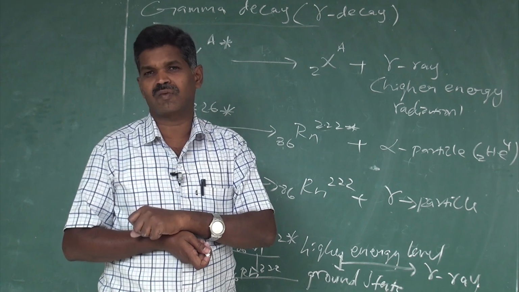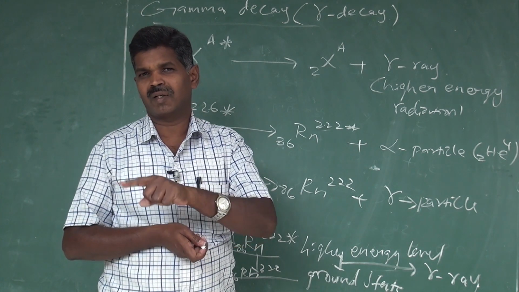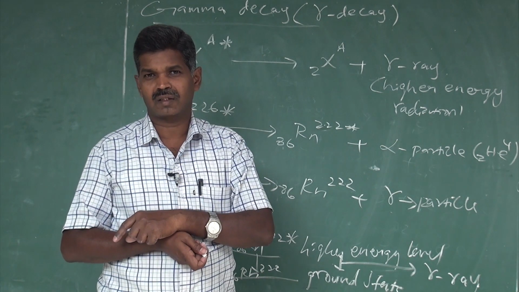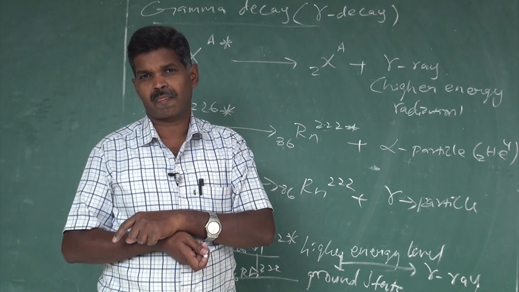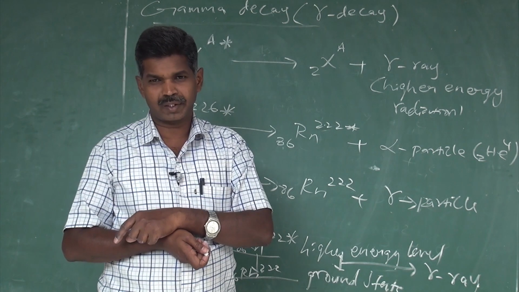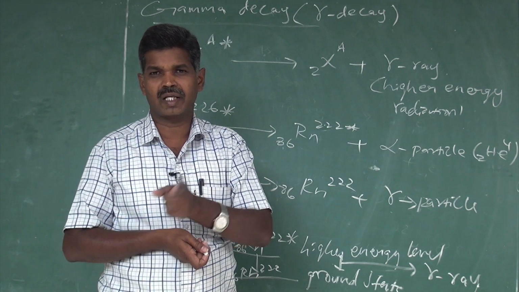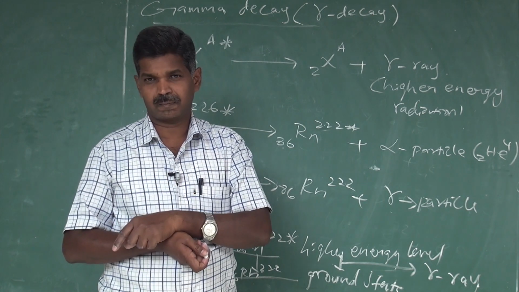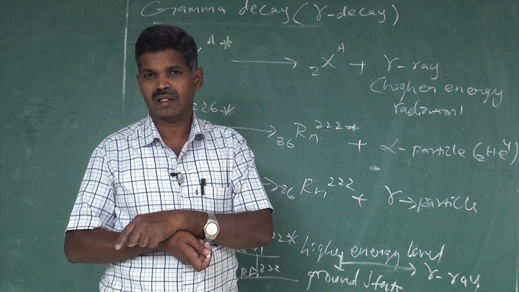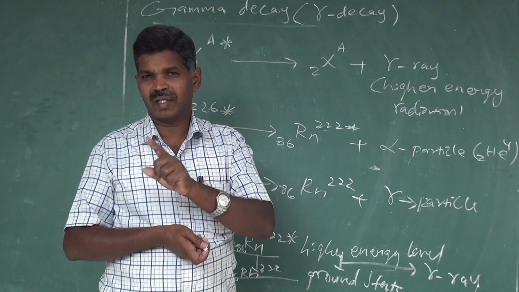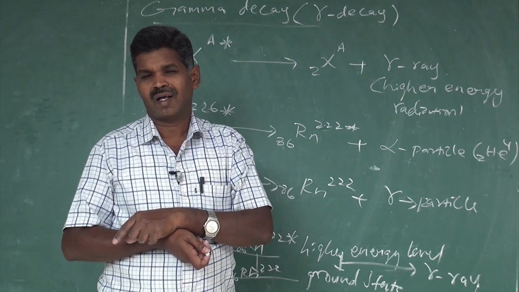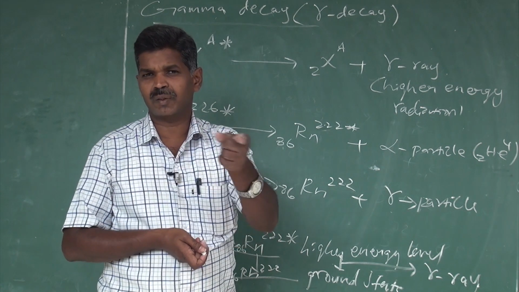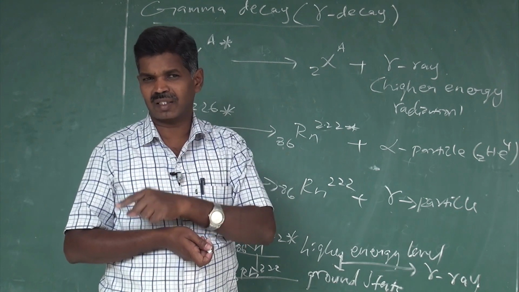At the time of alpha decay, one element changes into another element, the mass number decreases by 4 and the atomic number decreases by 2. Next is beta decay. In general, in a beta decay the mass number remains the same and the atomic number increases by 1 when an electron is emitted.